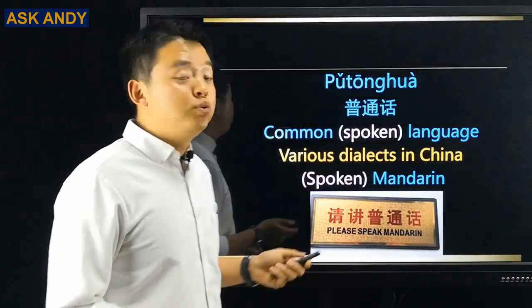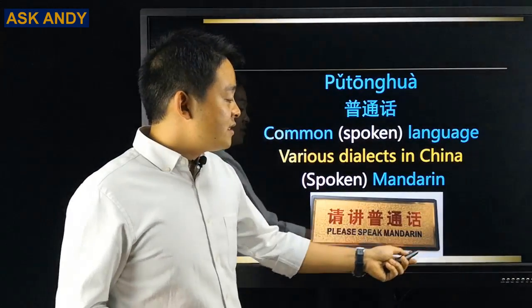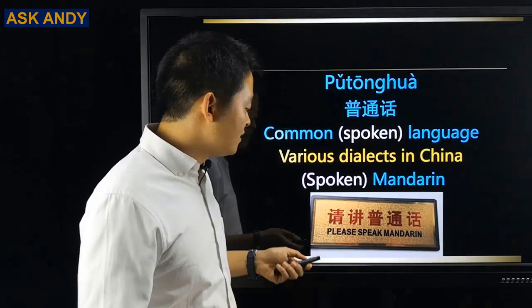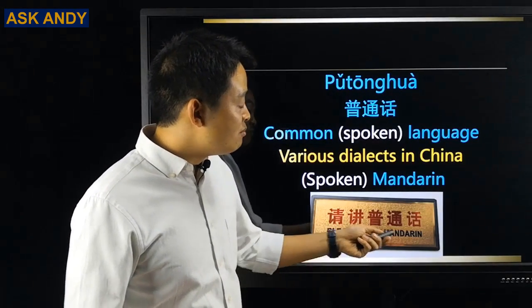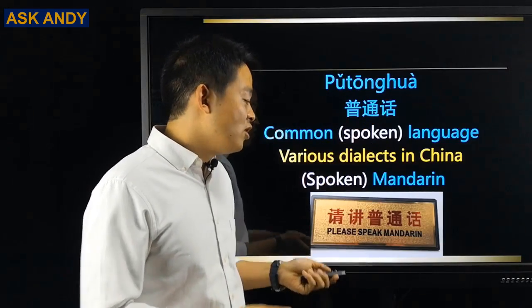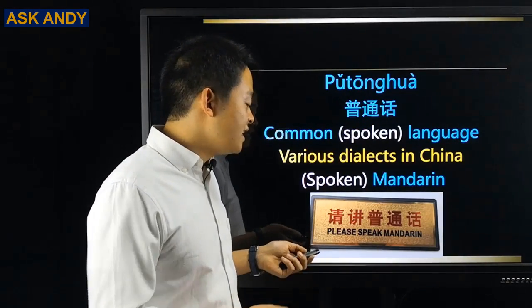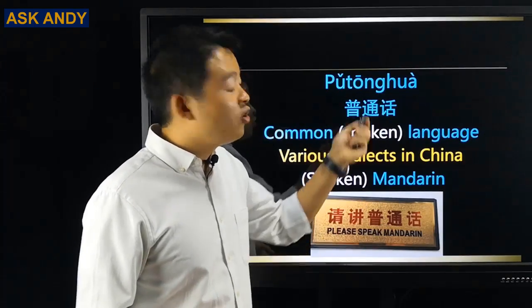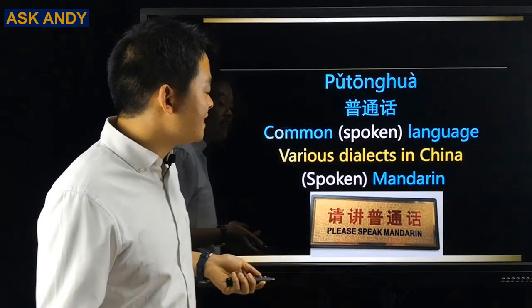And then this one, 普通话. 普通话. So this is a sign you're going to see in China, like in schools in China, which is please speak Mandarin. So the characters are the same. So what is that in Chinese? That will be 请讲普通话. 普通话. They're the same, right? So what is that?